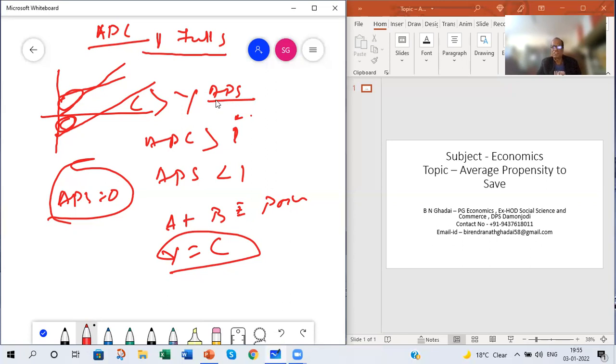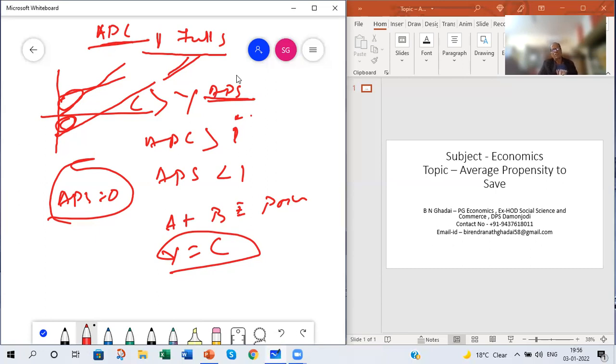We'll have a clear distinction between APC and APS later on. But here, you just see the explanation, the APC and APS comparison. When the income increases, what happens? The APC falls. But what happens to APS? The APS rises. That you must remember.